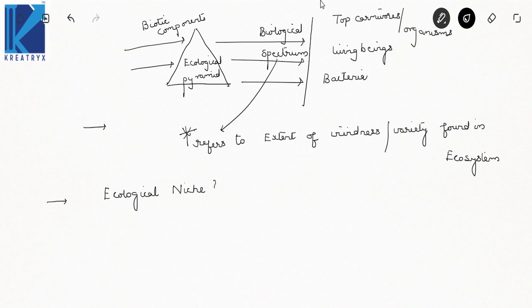Now what does this ecological niche exactly mean?